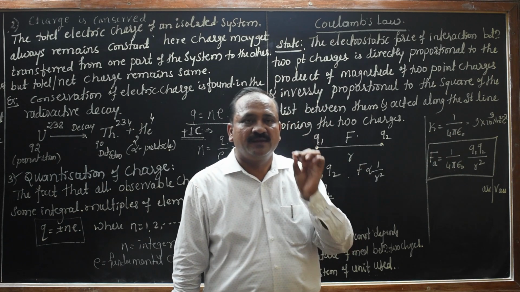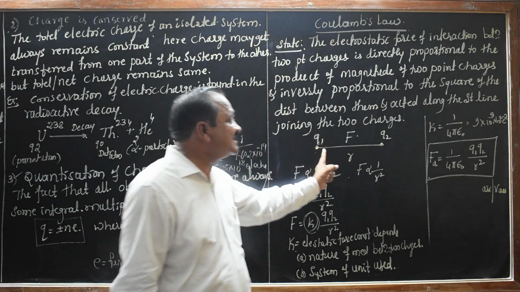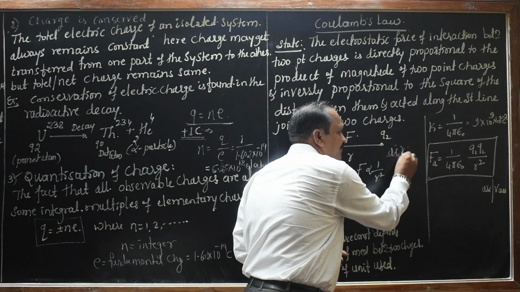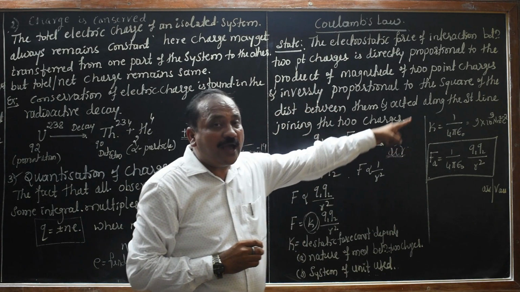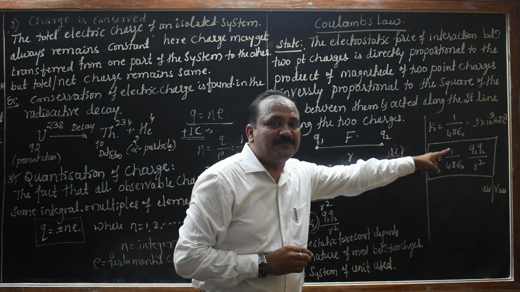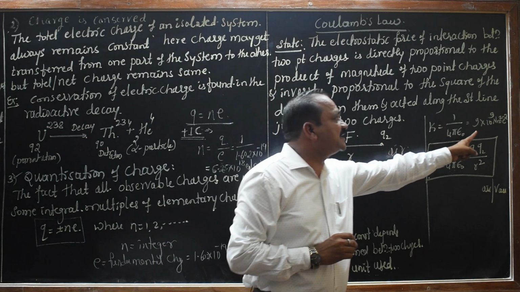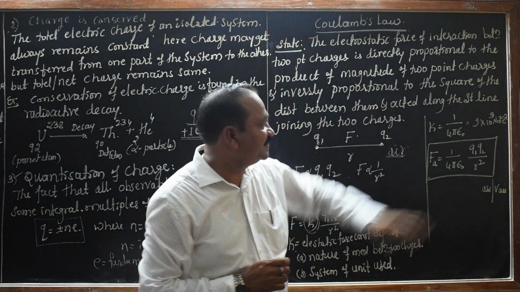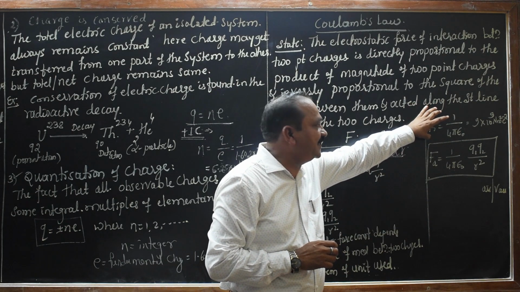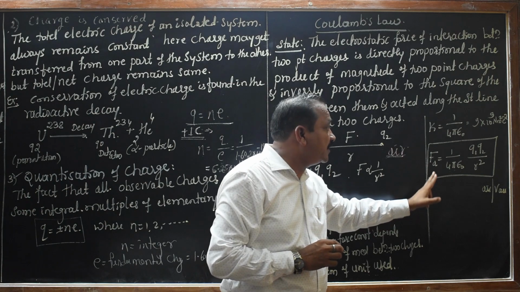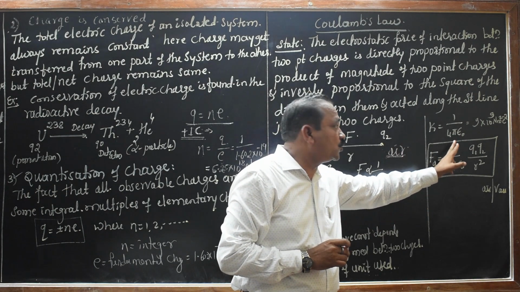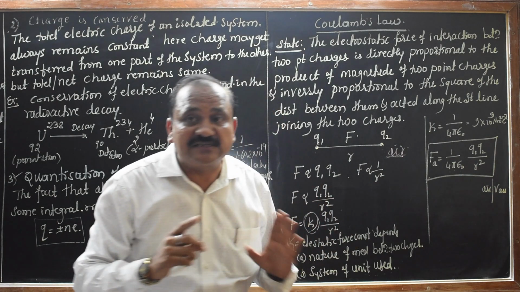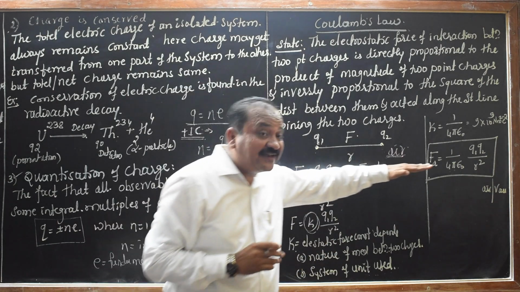Say those 2-point charges must be placed in air medium. The K value becomes 1 divided by 4 pi epsilon naught. That value becomes 9 into 10 raised to 9 Newton meter square per coulomb square. This is the constant of proportionality. So in air medium, F of air should be equal to 1 divided by 4 pi epsilon naught Q1 Q2 divided by r square. So this is for the air medium.